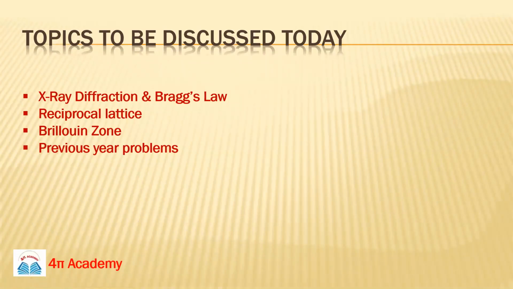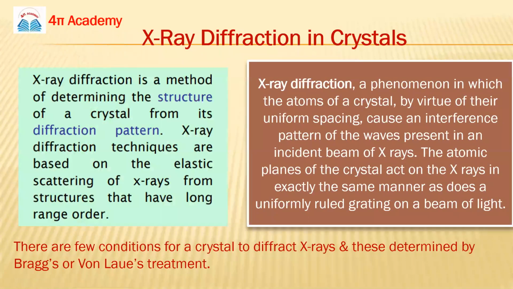Okay, so now we will discuss these few topics. X-ray diffraction we will discuss, and then we will discuss the Bragg's law and reciprocal lattices, Brillouin zone, and previous year problems of NET, GATE, and JEST. So first, X-ray diffraction. In crystals, we use X-ray diffraction to identify the atomic arrangement inside the crystals. If we want to collect some more information about our crystals, we go for X-ray diffraction.